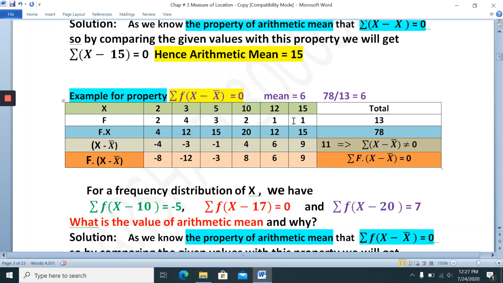According to this formula, it is f with the difference, then add the total. So I multiply f with the difference. These are the deviations now. Now this is summation f multiplied by x minus x bar. The sum of these numbers is equal to 0, which is the answer already. So this is the property now, with frequency.